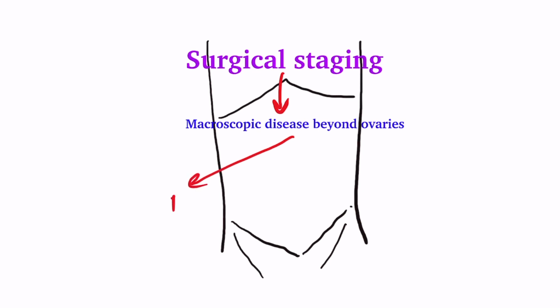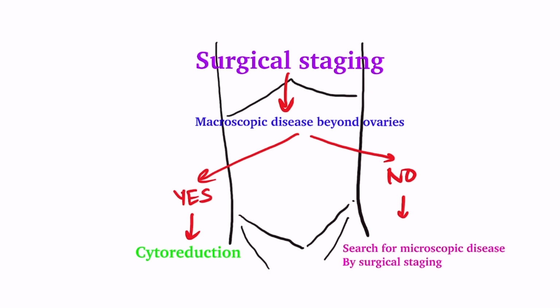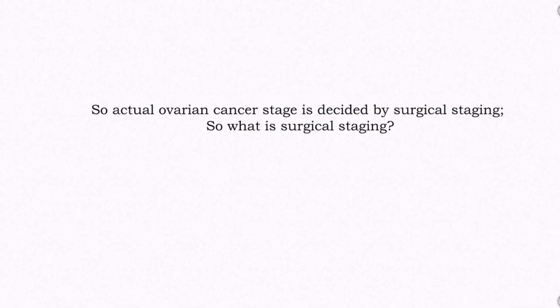In patients in whom exploratory laparotomy reveals any macroscopic evidence of disease beyond the ovaries, an attempt for complete removal of all gross disease is done. This is called cytoreduction. In cases where there is no macroscopic disease beyond ovaries, a careful search for microscopic spread must be undertaken. So actual ovarian cancer stage is decided by surgical staging.